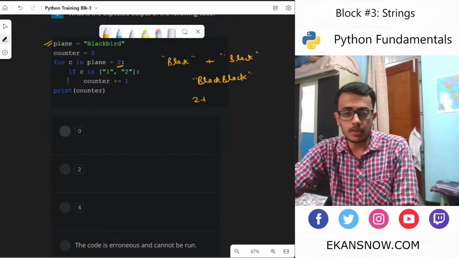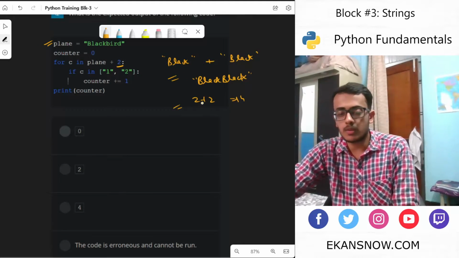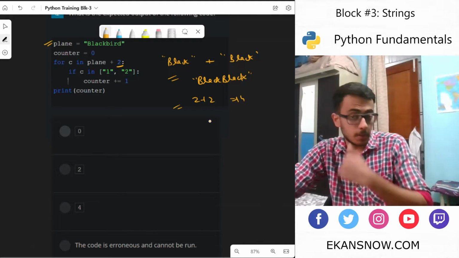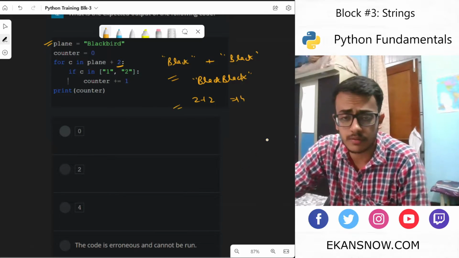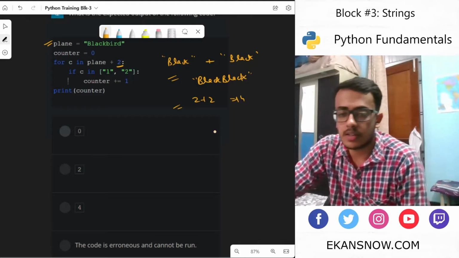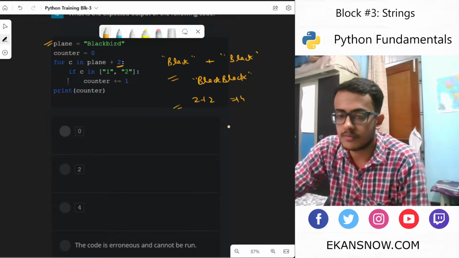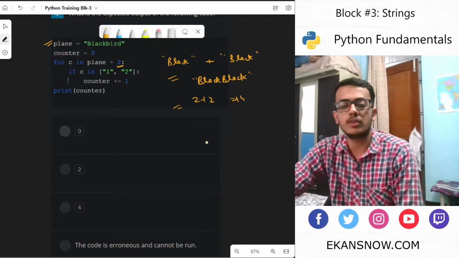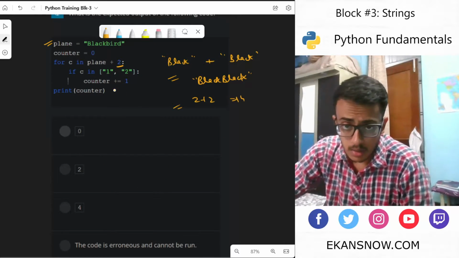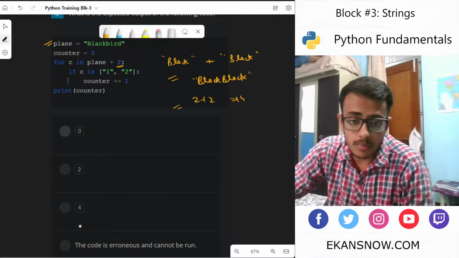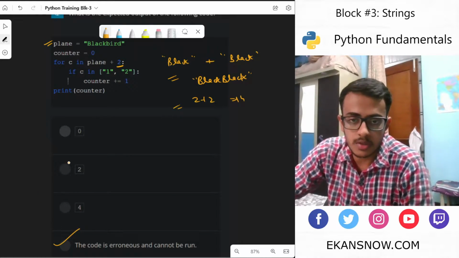And even 2 plus 2 would be allowed, 4. So string with string is allowed, integer with integer addition is allowed, but integer to string is not allowed. We would see in future that even in case of comparison, some forms of comparison are allowed and some are not. We would see what I'm talking about soon enough. Okay, so this is wrong because this operation is not allowed.